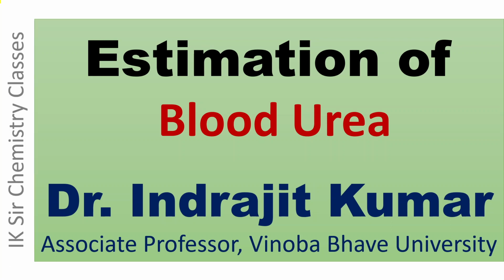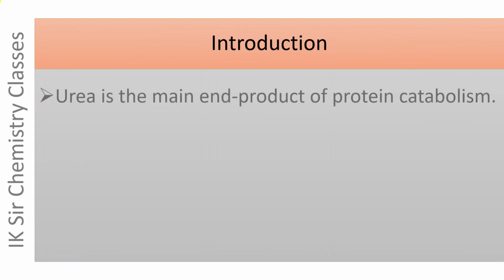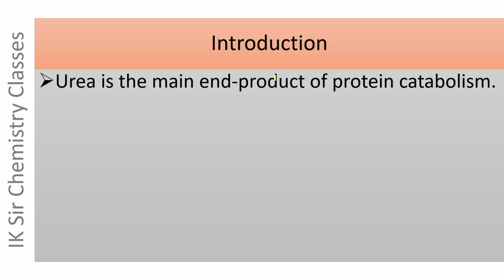In this video, we will discuss the estimation of blood urea. First of all, let us introduce the chapter. Urea is the main end product of protein catabolism.